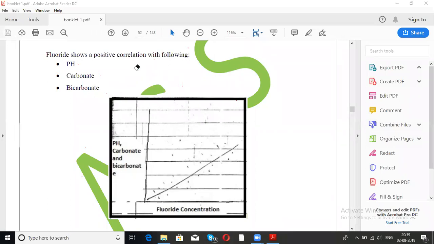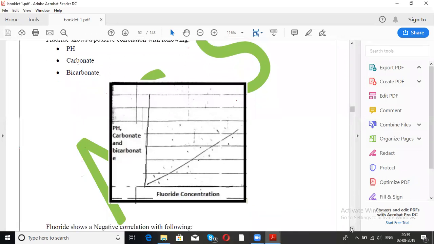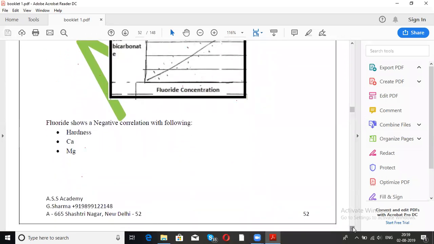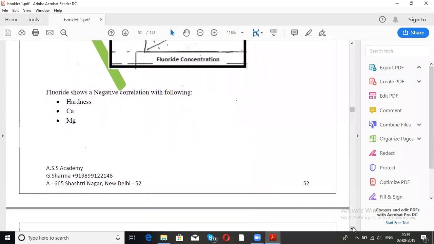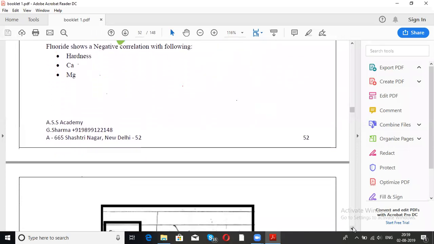Okay, now you should know what is the treatment method of fluoride. आपको पता है ना, आंध्र प्रदेश में प्रॉब्लम बहुत थी. So नालगोंडा एक गांव है. Okay, I'll also talk about the negative correlation. Nalgonda technique is the technique which is used for the removal of excess fluoride from the water. There was a village named Nalgonda. The local people had a high level of fluoride pollution in their groundwater. So they came out with a technique.